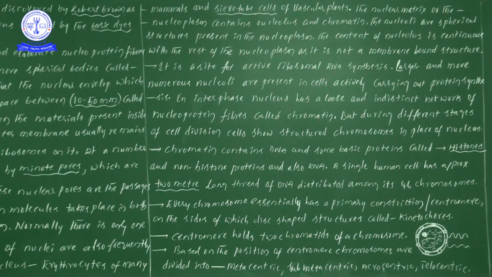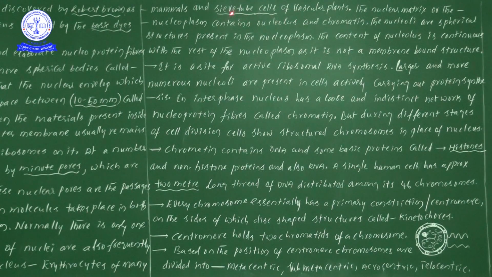In anatomy we learned that sieve tube cells, when mature, lose the nucleus. That is why the functions of the sieve tube elements are under the control of the nucleus of the companion cells.